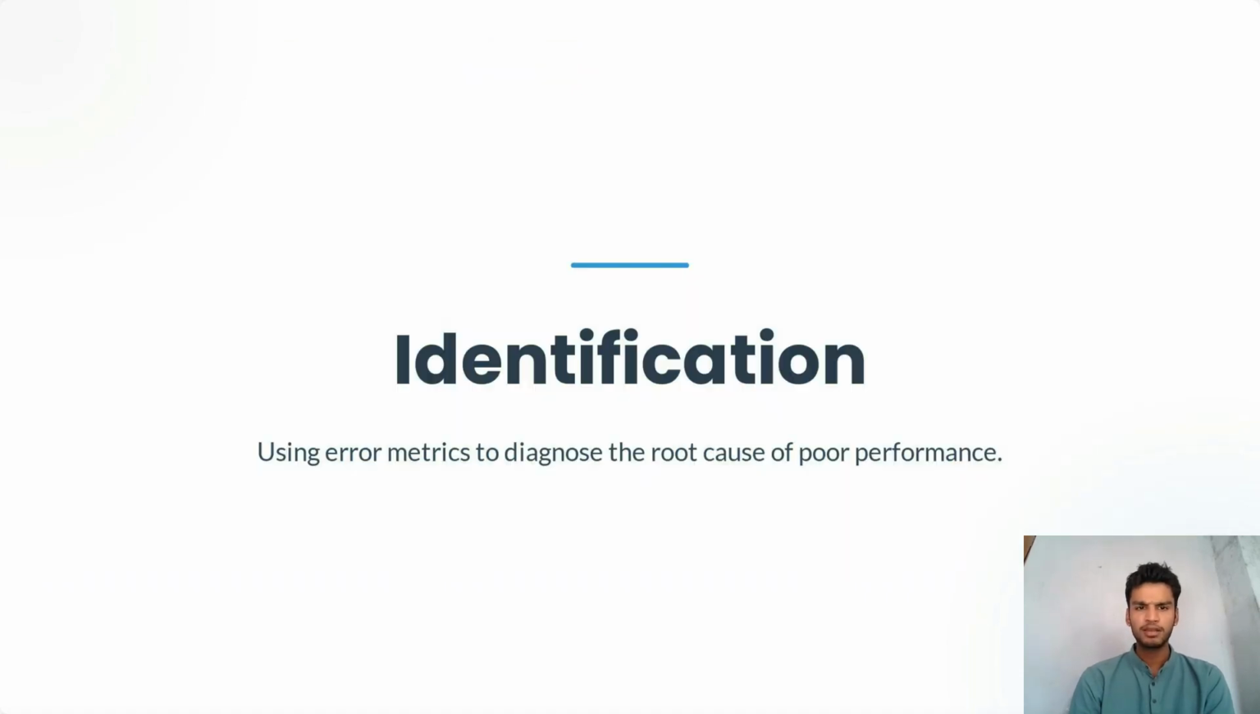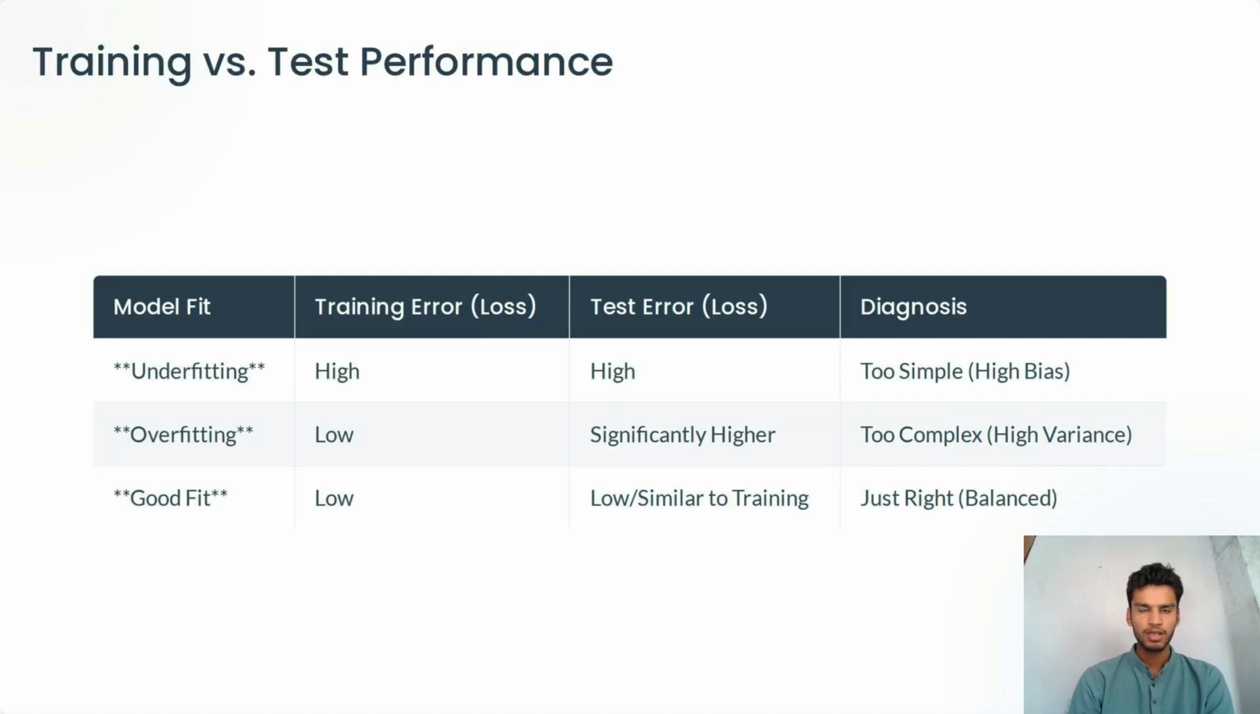Identification. Using error metrics to diagnose the root cause of poor performance. Training versus test performance in underfitting, overfitting, and good fit. In underfitting, training error is high, test error is high, and the diagnosis is too simple. In overfitting, training error is low, test error is significantly higher, and the diagnosis is too complex. In good fit, training error is low, test error is low and similar to training, and the diagnosis is just right.